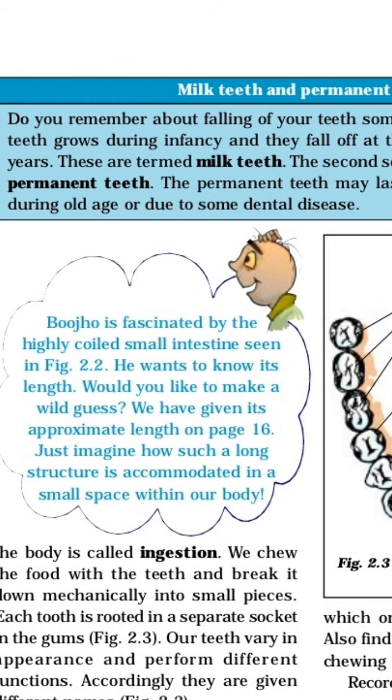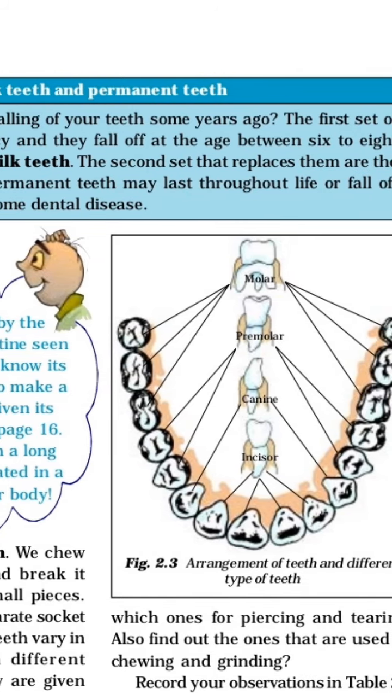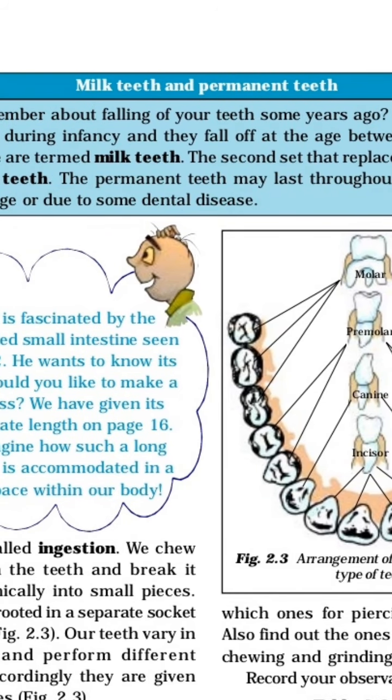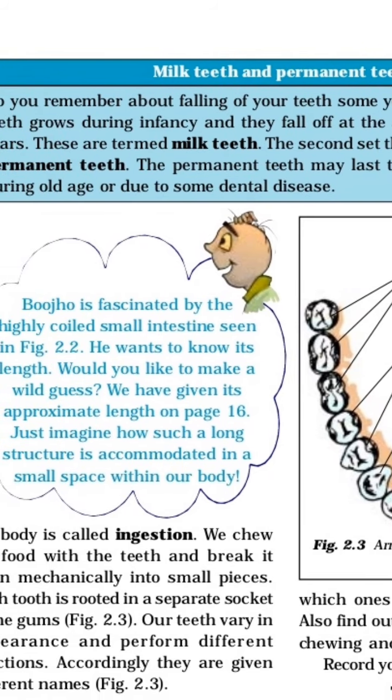These permanent teeth may last throughout life but may fall off during old age or because of some dental diseases. For that reason we have to protect our teeth.